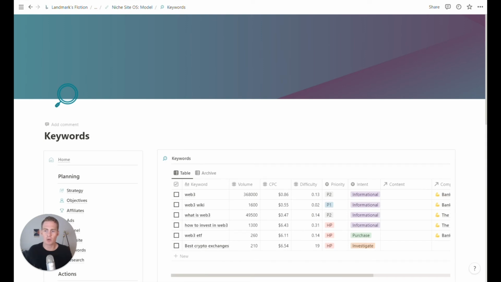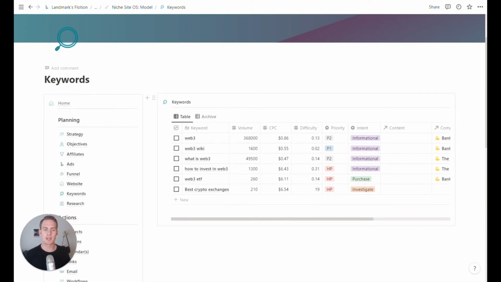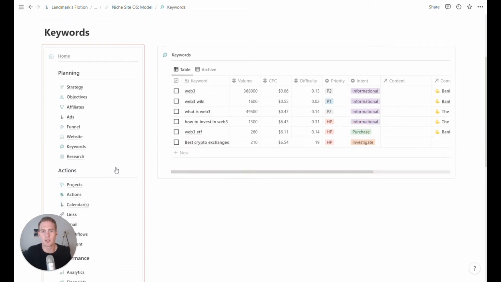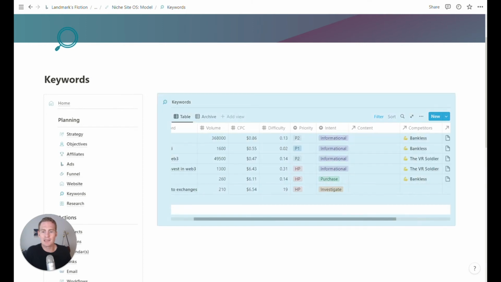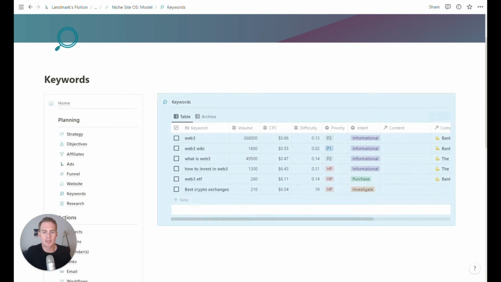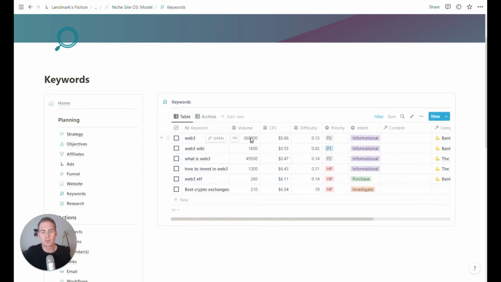Then we have our keywords section, and this is really just a database, but it's going to be referred to obviously a lot, and it's going to be linked out to across various sections of the niche site OS. So this is our main keywords research database. We have properties for volume, cost per click, difficulty, and the priority field is a manual process.